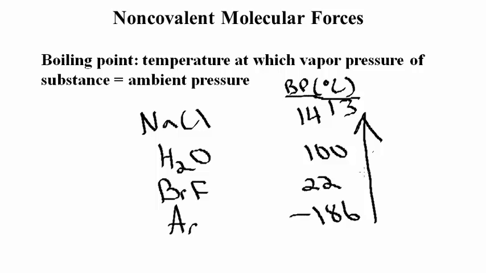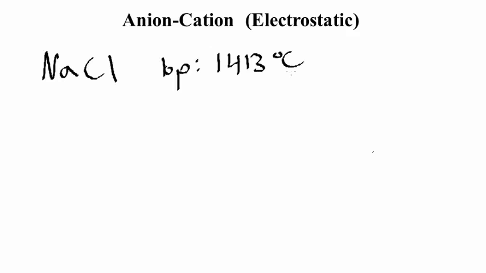So the first example of a non-covalent molecular force that we're going to be talking about is the anion-cation non-covalent intermolecular force here, so electrostatic attraction. So again, from just a moment ago, the boiling point of sodium chloride here is over 1,000 degrees C, 1,413 degrees Celsius. Now this boiling point is so high because this anion-cation interaction is a strong force.